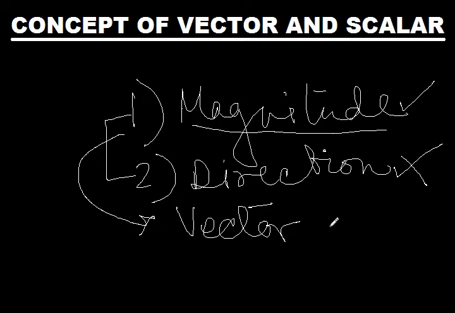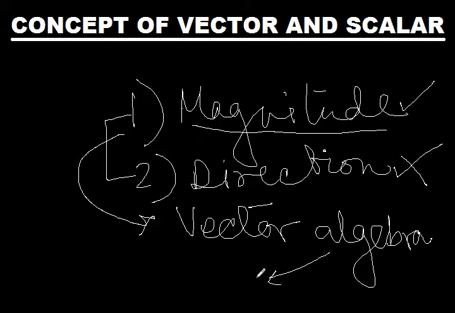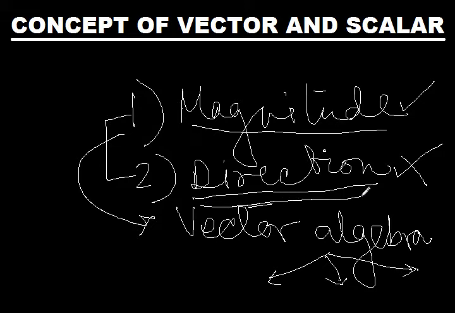This is one very important property, that it should follow the vector algebra, which consists of addition, subtraction, and multiplication. Now a vector cannot be divided simply because of the fact that direction cannot be divided. So there is no division involved in vector, because a direction cannot be divided.